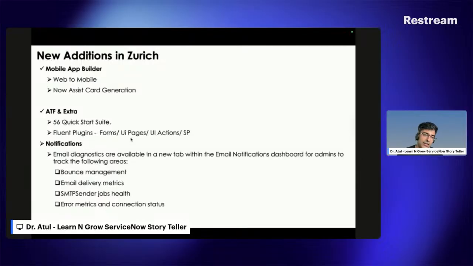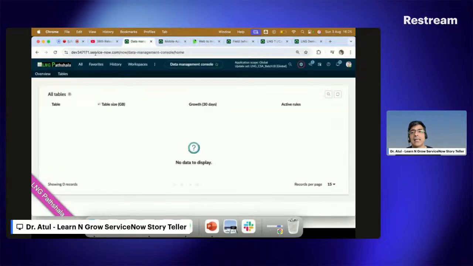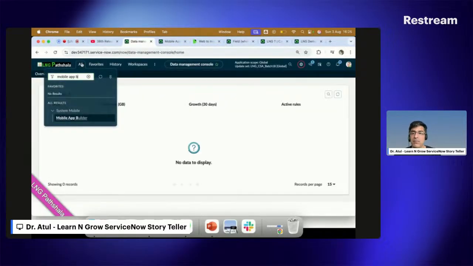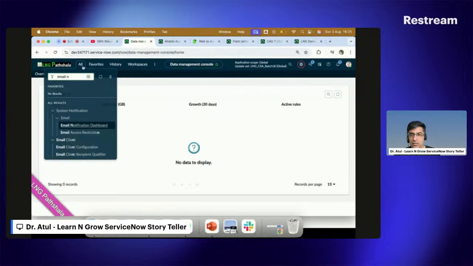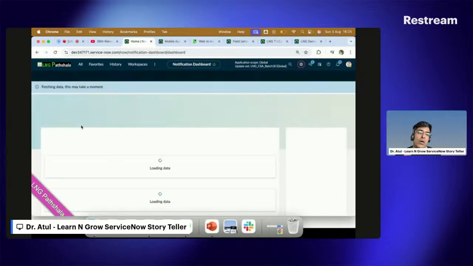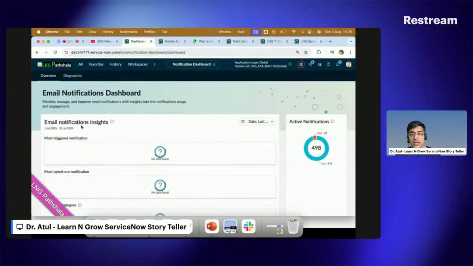Don't leave this session now, because a few more updates are coming in the next slides as well. Then the email notification, definitely yes. In Yokohama, ServiceNow introduced the email dashboard. If you remember, the email notification dashboard was introduced by ServiceNow in Yokohama, and now it has been enhanced more as well. Earlier, diagnostic was a separate one.